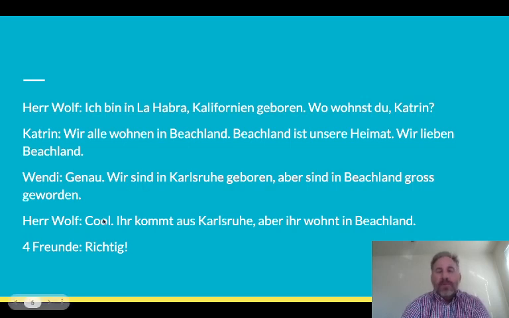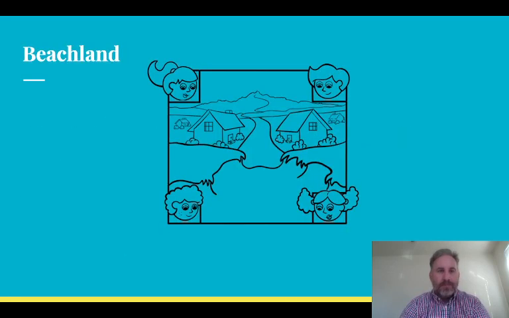Herr Wolf sagt, cool. Kommt aus Karlsruhe, you come from Karlsruhe, aber ihr wohnt in Beachland. Das ist Kalifornien, ja? Und die vier Freunde antworten, richtig, correct, ja? Wir kommen aus Karlsruhe, aber wohnen in Beachland. Und hier ist ein Bild, a picture, ein Bild von Beachland. Also das ist der Strand, also der Weg zum Strand. This is the path or the road to the beach. And they live very close to the beach, right?